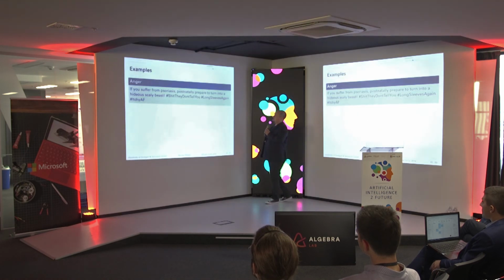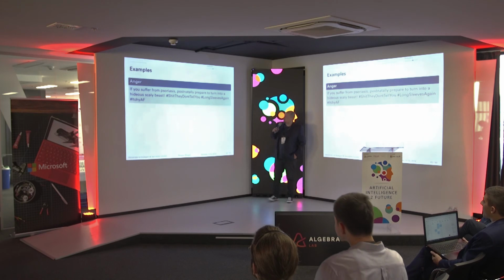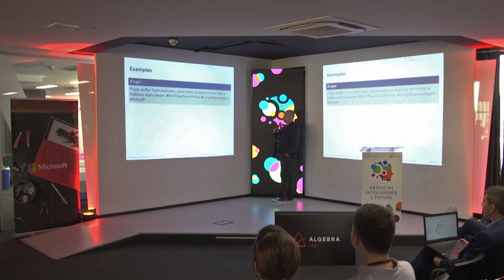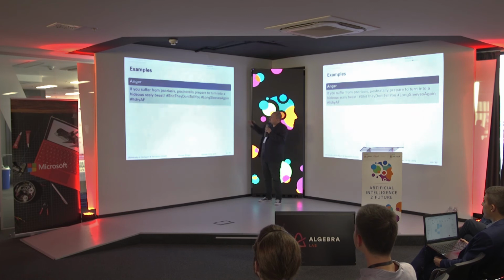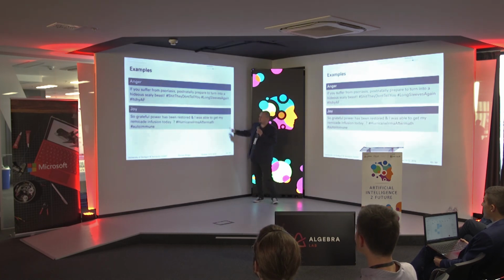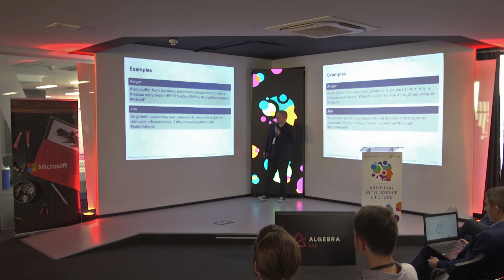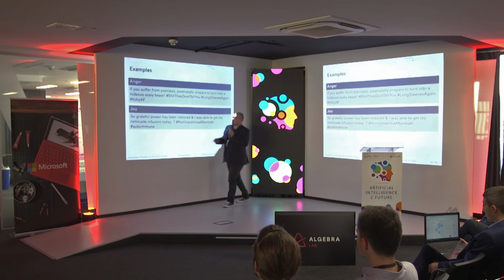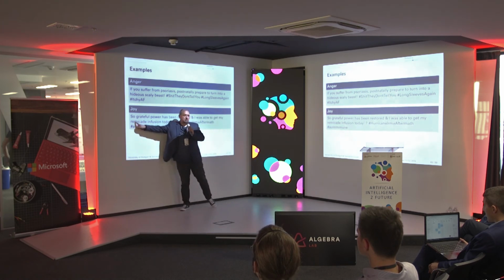So for instance, these are some tweets. "If you suffer from psoriasis, postnatally prepare to turn into highest scaly beast." So this is about anger. There's somebody angry about their disease. That doesn't help so much because there's no drug name in there. But here it is. "So grateful power has been restored and I was able to get my Remicade infusion today." So here this person expresses joy about a specific drug.